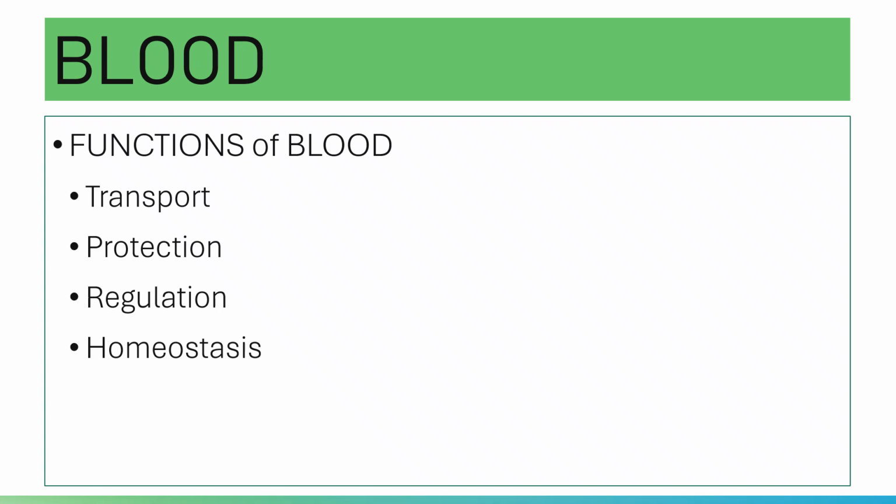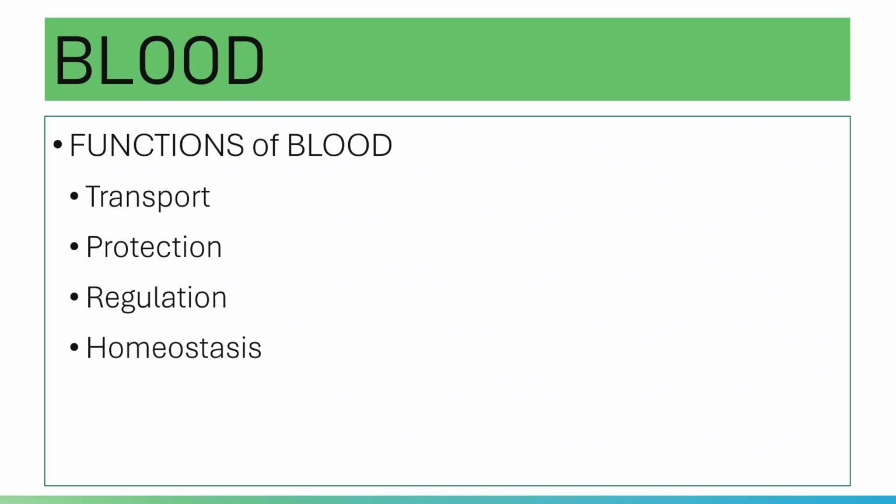Aside from transport, blood also functions for protection. Please note that in your blood, you have your WBCs, or white blood cells, which, as in your elementary definition, are the soldiers of the body. And what do they do?